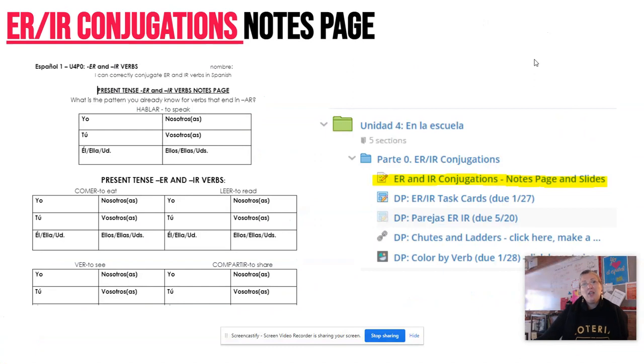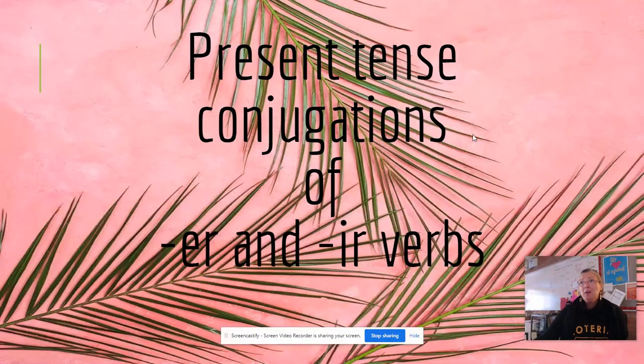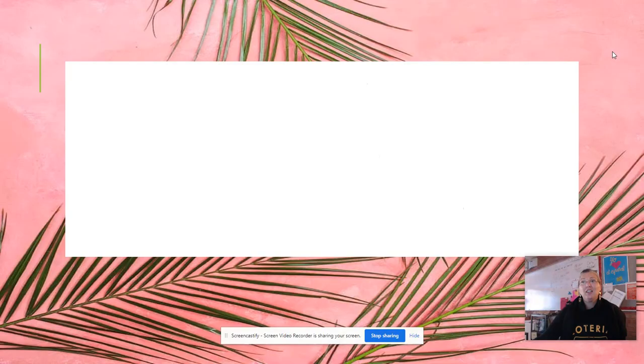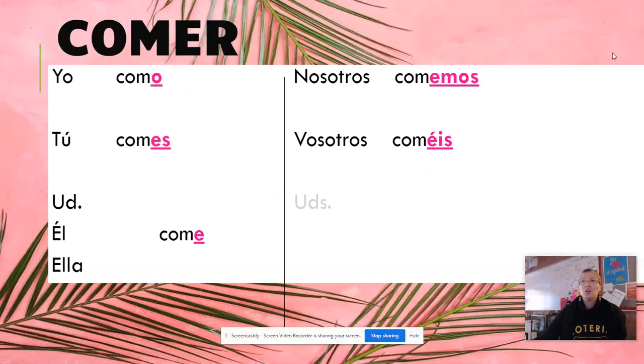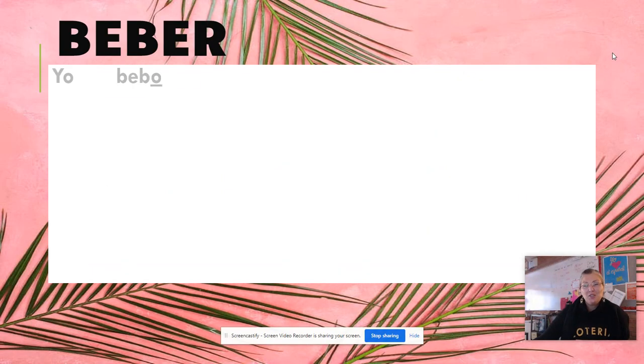And then we have our ER/IR conjugations notes page. If you take this out, it's basically just a quick recap of what I just explained. But then you can go through this and fill in, you'll have to go at your own pace, but you'll fill in your notes page with this information. So now you have a place to go.